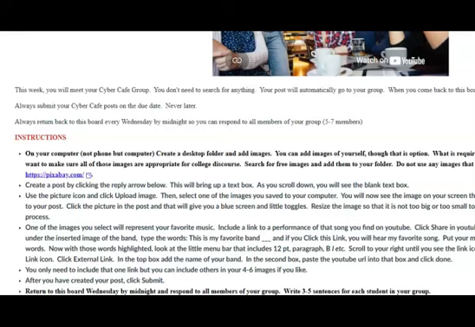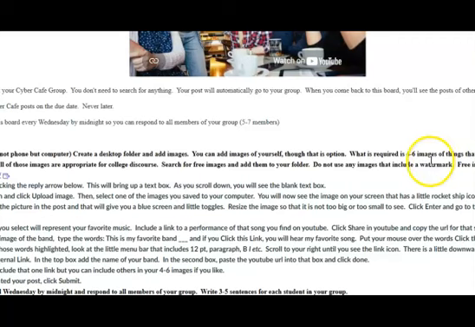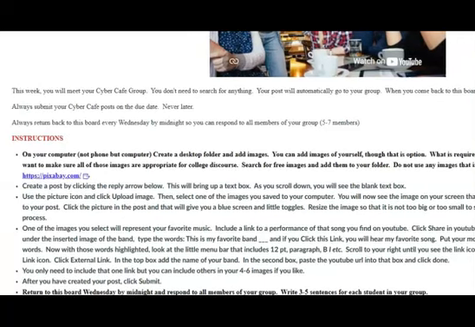On your computer desktop, not your phone, but your computer, you will create a desktop folder, title it My Interests or whatever you like, and you're going to add 4 to 6 images that represent things that interest you, including the image of one band that represents your favorite kind of music.